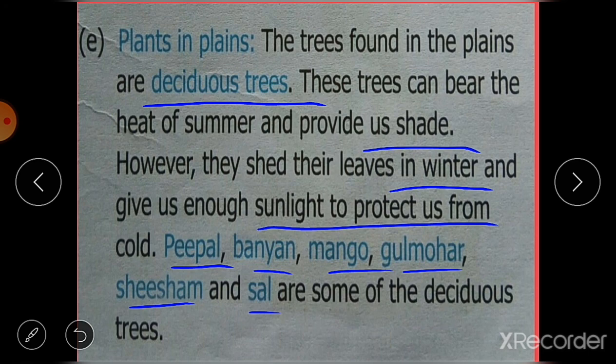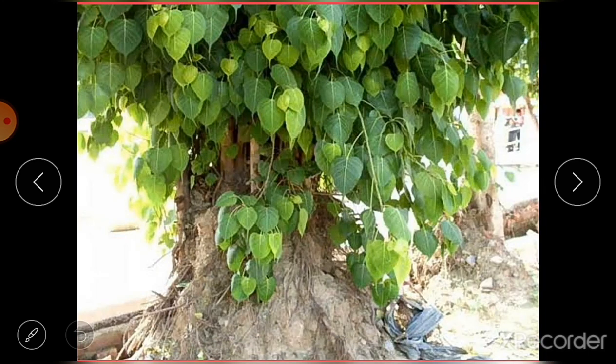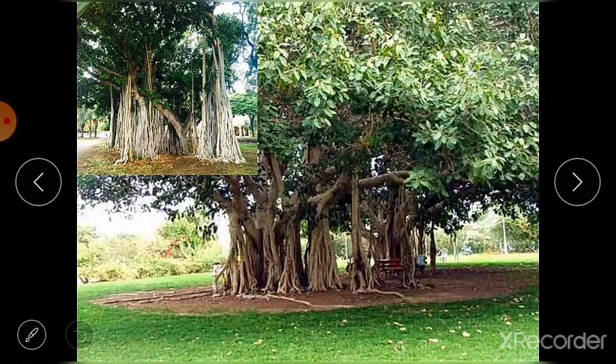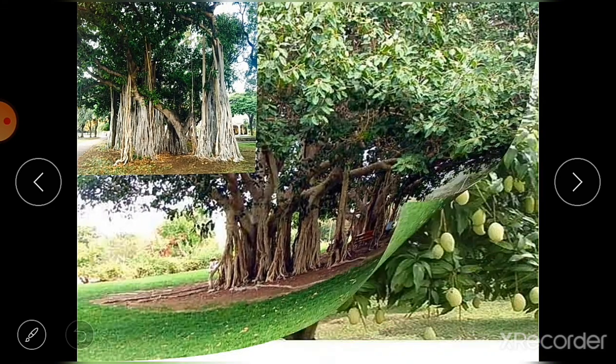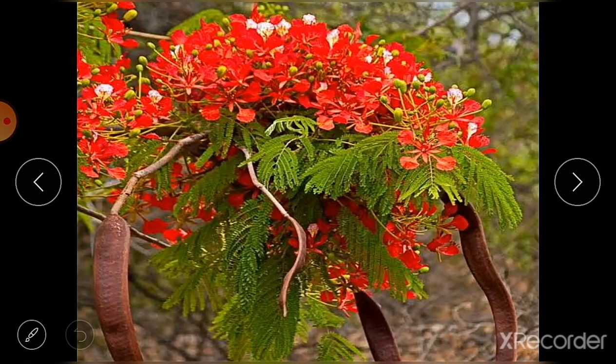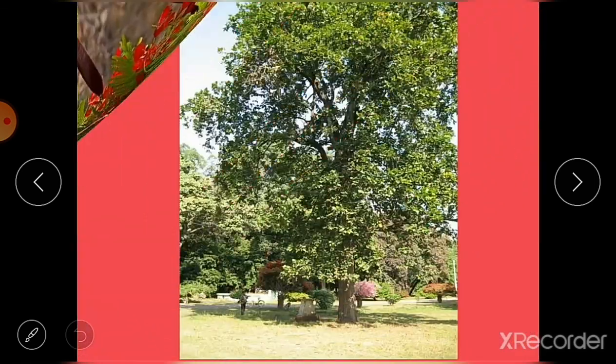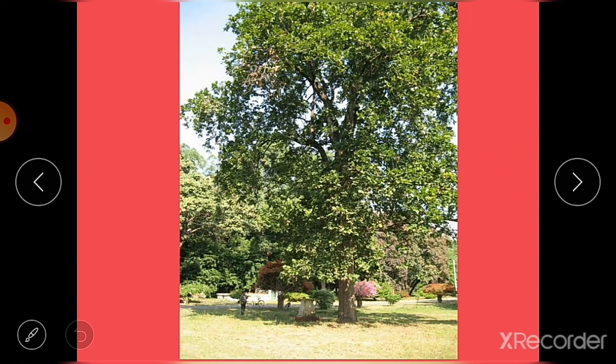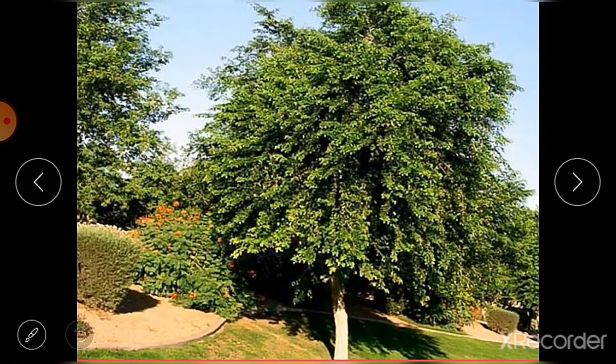Okay, so let's see the pictures. This is the peepal tree, then the banyan tree, then the mango tree, gulmohar, then shisham, and the last one is sal. So these all are the plants that grow in the plains.